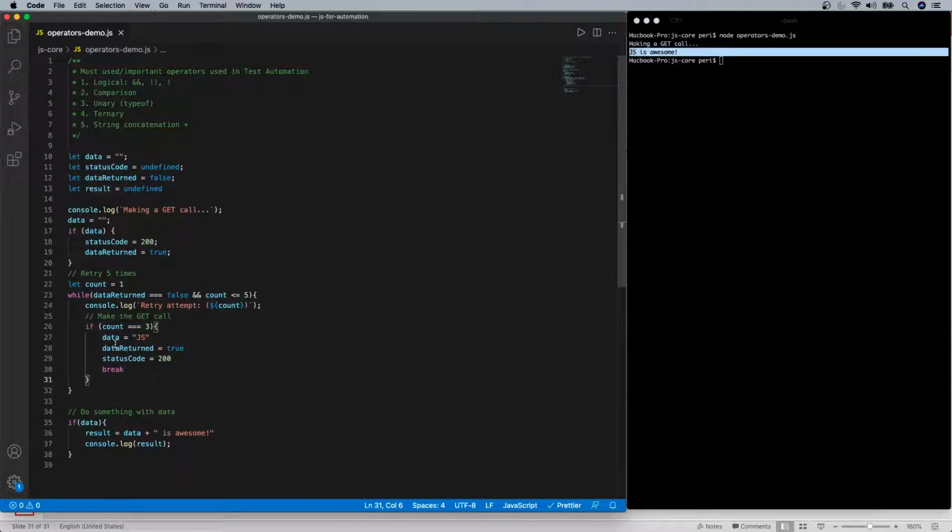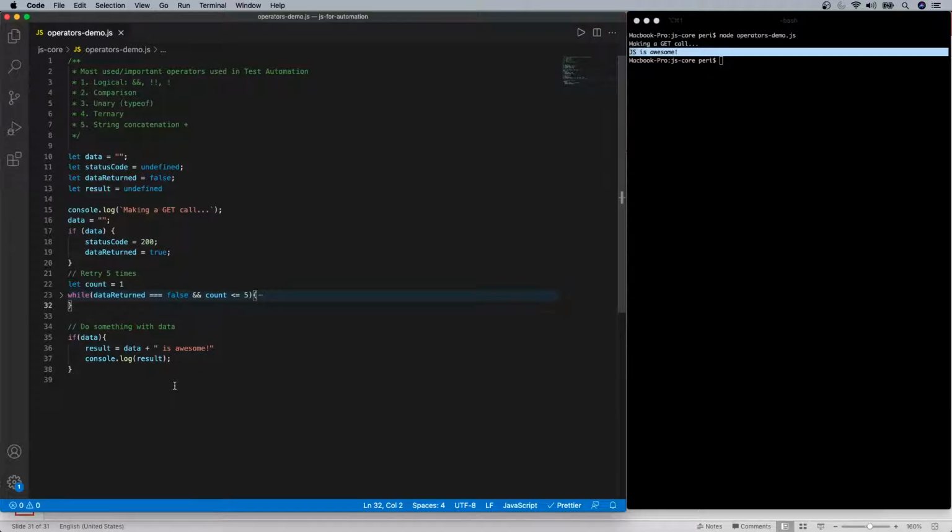Because we get the data, we are setting the data here as a JS. Again, we are setting the flag as true, status code equal to 200, right? So this is our retry. Basically, whenever you write a long piece of code, always remember to minimize it and look for the logic of what we are actually trying to do. So this is just a retry, right?